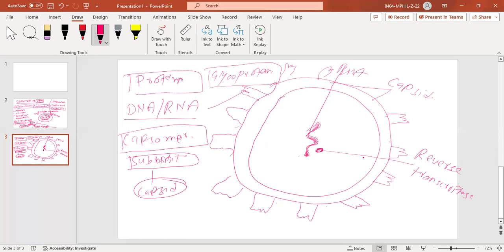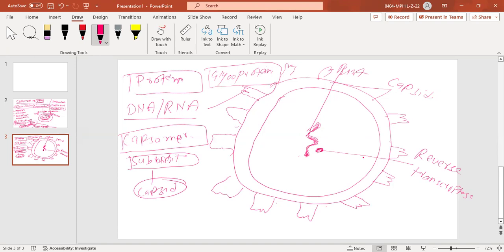So that protein layer is called capsid, and this capsid is made up of smaller subunits, and those subunits are called capsomers. Okay, are you clear? Yes, sir. Fine.